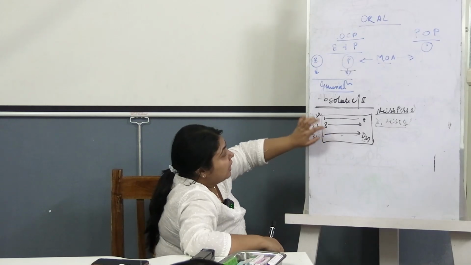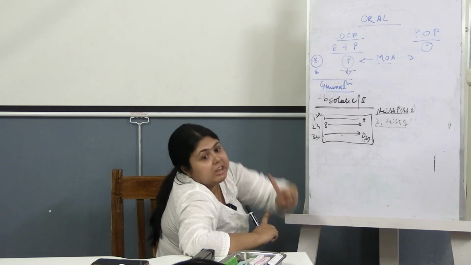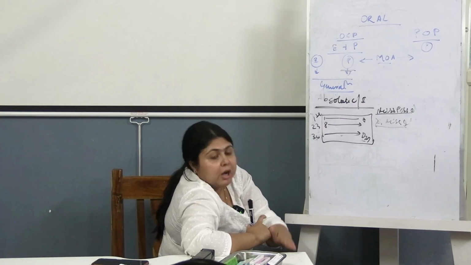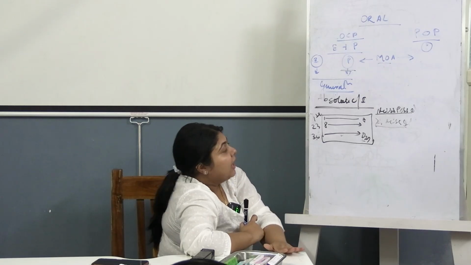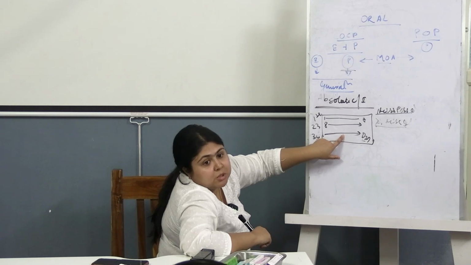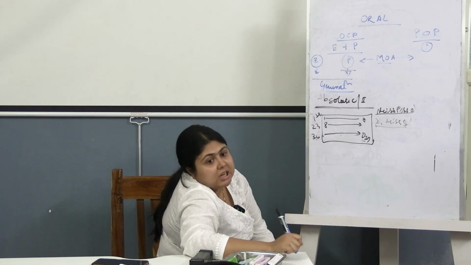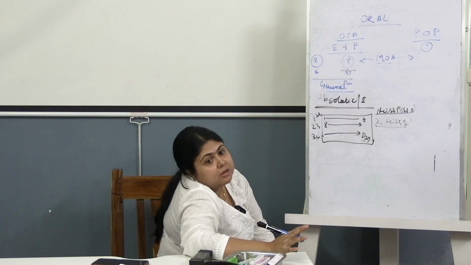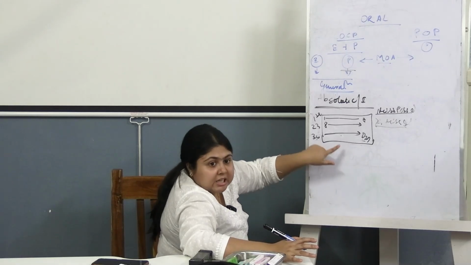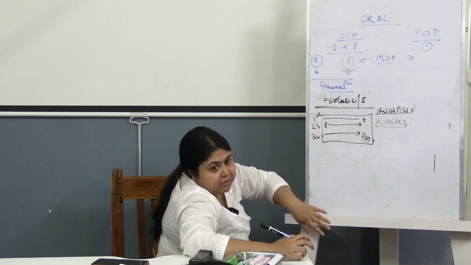Why? Because in the first week she has taken all her contraceptive pills for 7 days. Once 7 consecutive days of contraceptive pills have been taken, her ovulation has already been inhibited. Now even if she has unprotected intercourse in the second week, she does not need emergency contraception. To be on the safer side, we say EC is not required, but an additional backup method is still required for 7 days. The same is for the third week. EC is not required, but 7 days of an additional contraceptive method should always be given.